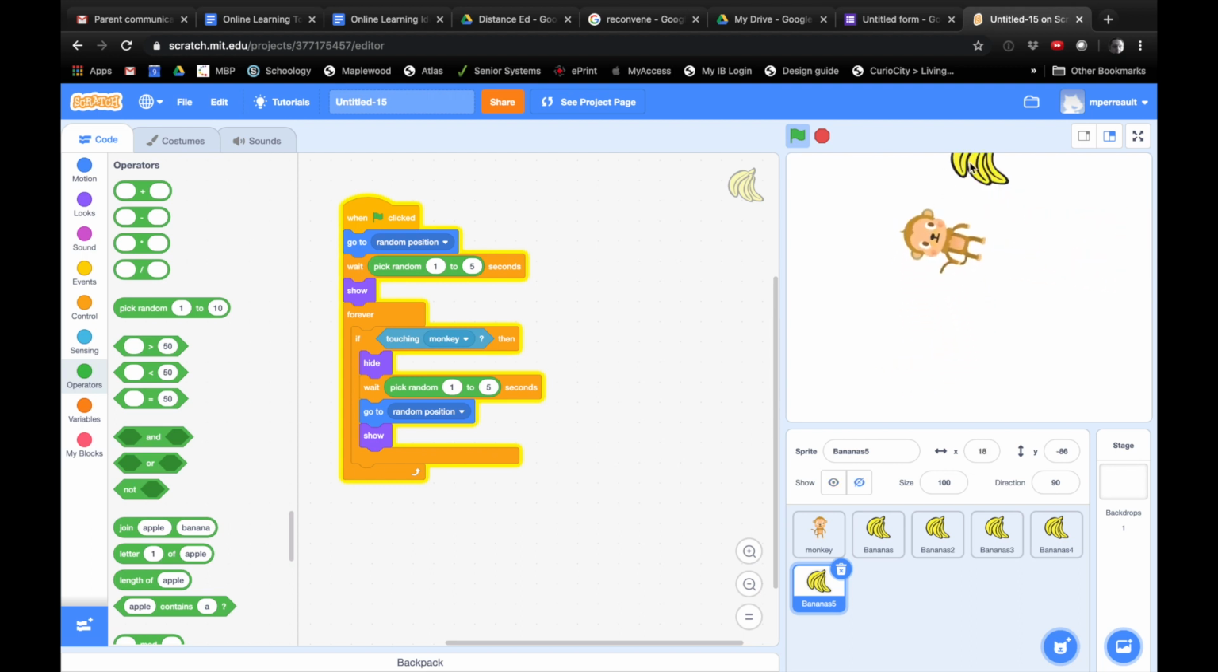Do we want to do one more thing to this project before we're done? Sure. Do we want to count how many bananas that our monkey is eating? Yeah, so it will count your score. So what I'm going to do is hit my stop button. I'm going to click on my monkey.